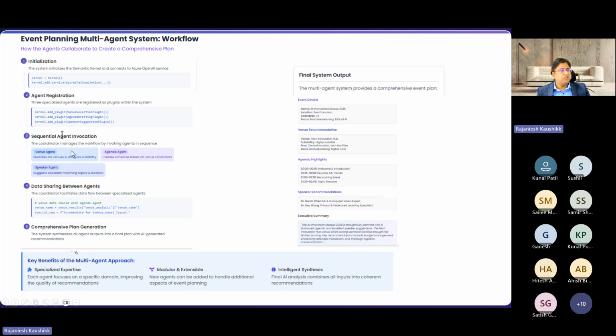So this is the sequence. Then there is data sharing happening between the agents so that they can share the data. And this whole comprehensive plan gets generated, as I showed you. So it is specialized expertise for each agent, modular, extensible, and handling those skills with each other in a very intelligent way.